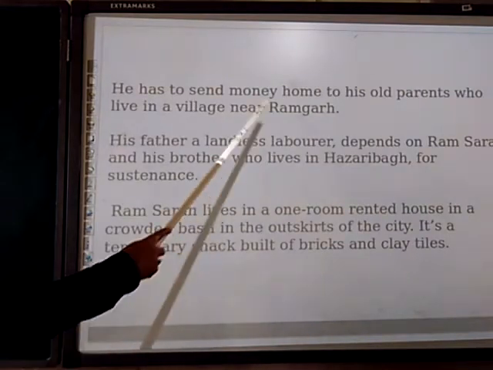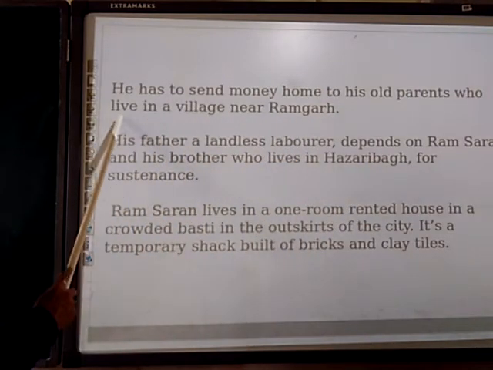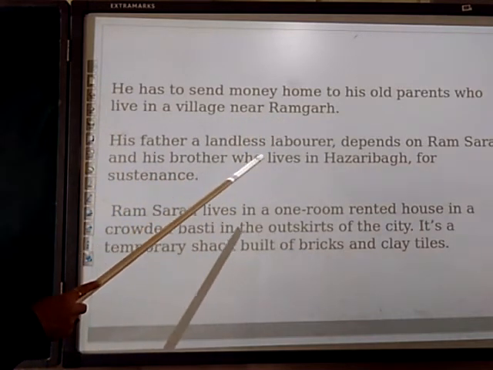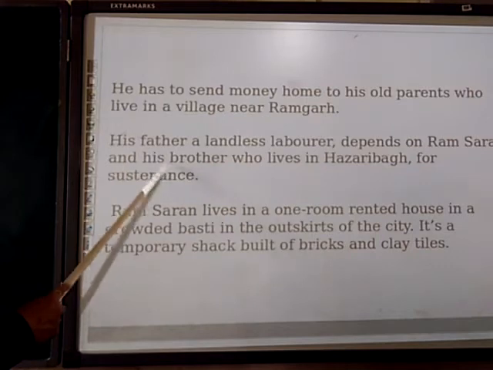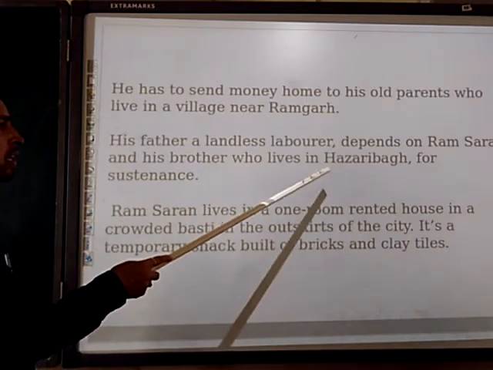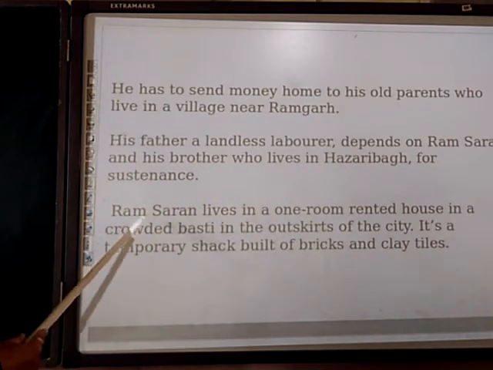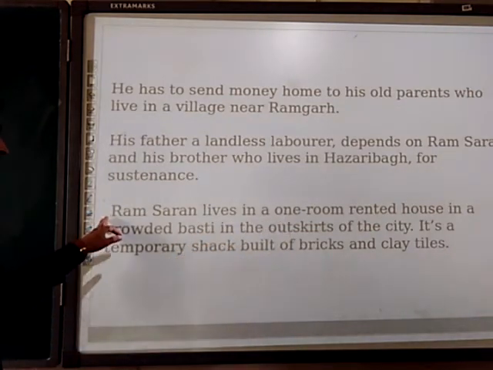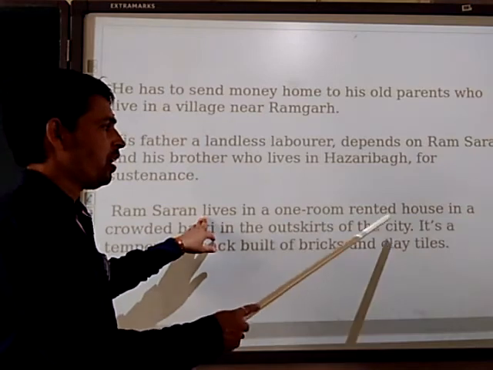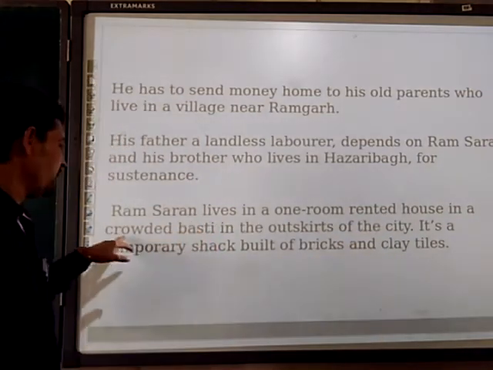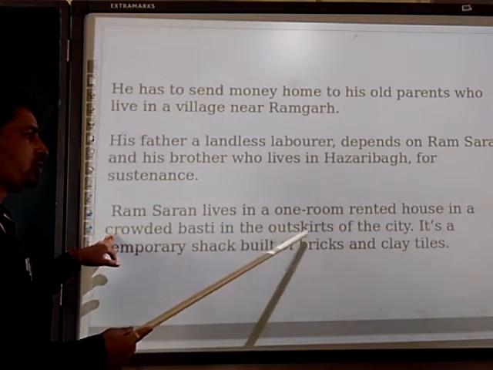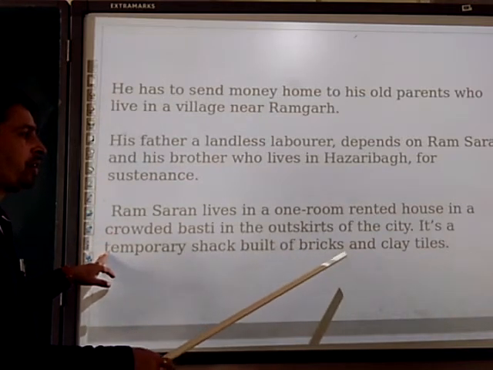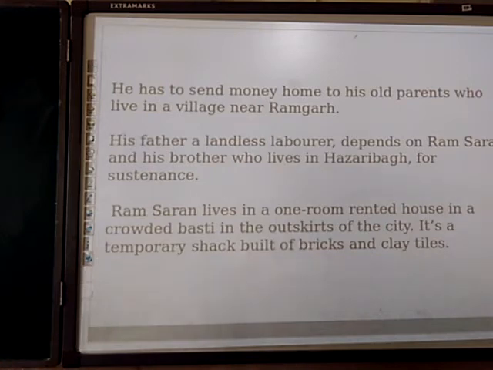He has to send money home to his old parents who live in the village near Ramgarh. His father, a landless laborer, depends on Ram Sharan and his brother, who live in Hazaribagh, for sustenance. Ram Sharan lives in a one room. So Ram Sharan is living in one room on rent in a crowded, bustling area on the outskirts of the city. It is a temporary shelter built of bricks and clay tiles.